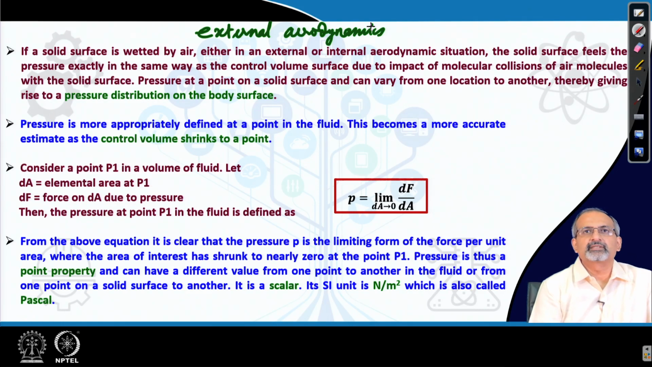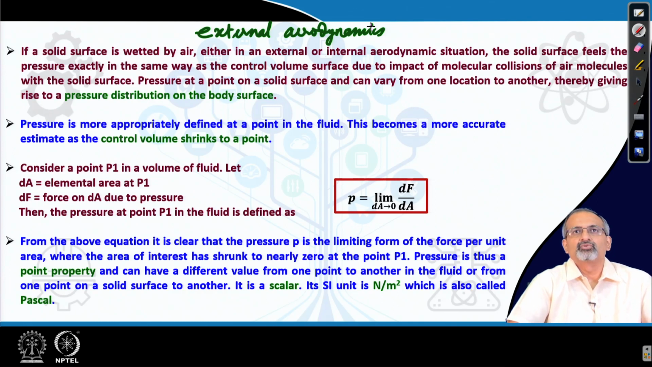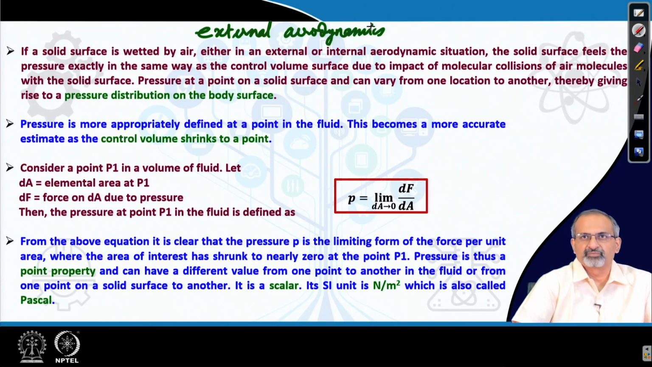A solid surface can come into the picture even in an internal aerodynamics problem. Now, when it gets wetted by the air, then the solid surface feels the pressure exactly in the same way as the control volume surface was feeling, due to impact of molecular collisions of air molecules with the solid surface. So, the mechanism remains identical.